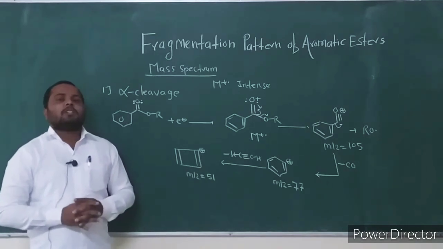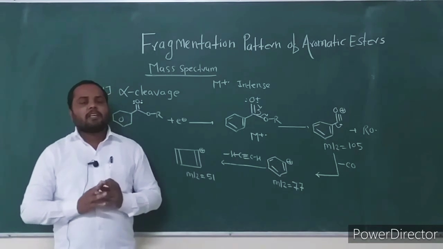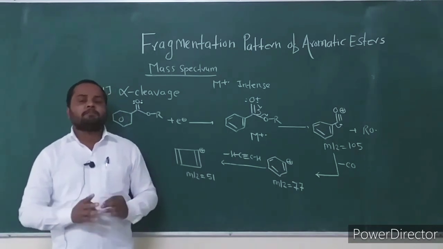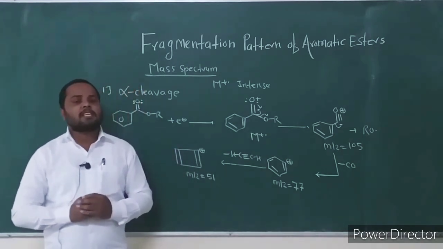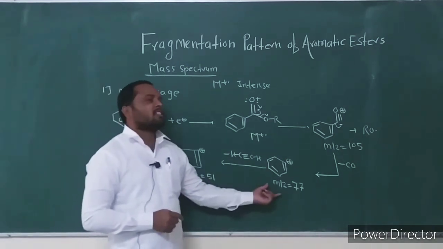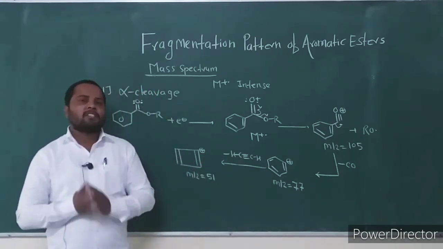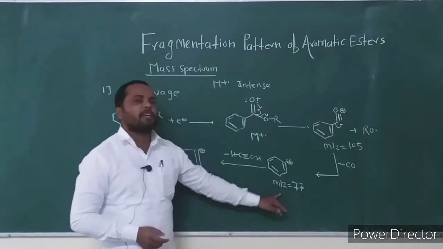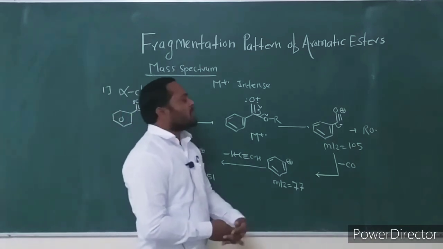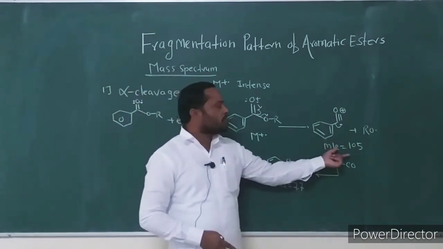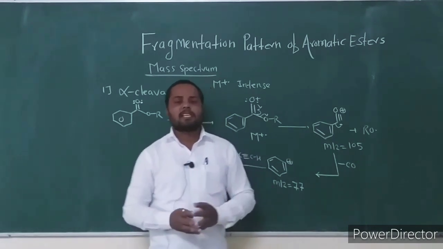This is very important: in any organic compound which has a phenyl ring or benzene ring, the mass spectrum shows these two peaks, which are characteristic of a benzene ring, at mass to charge ratio 77 and 51. Aromatic carbonyl compounds show a fragment at mass to charge ratio 105, the phenylacylium ion.